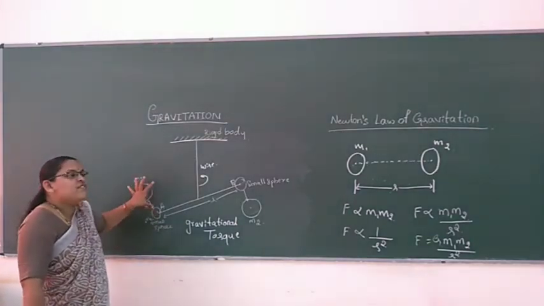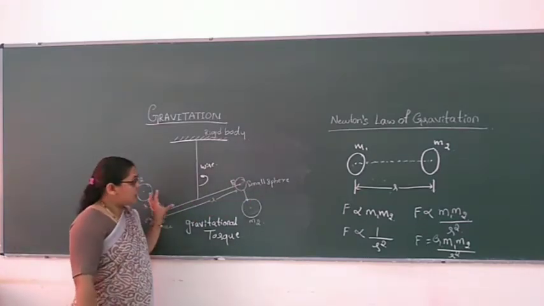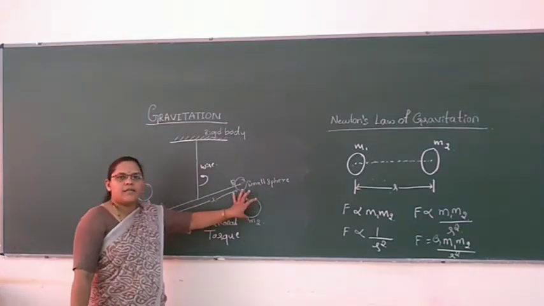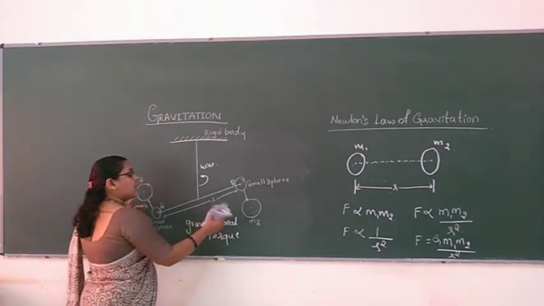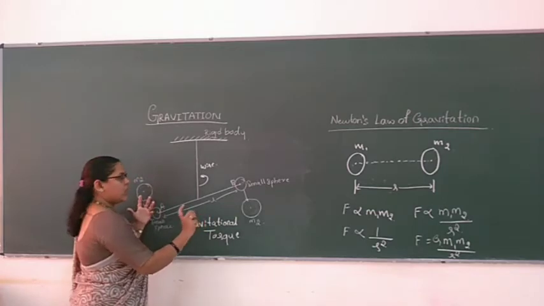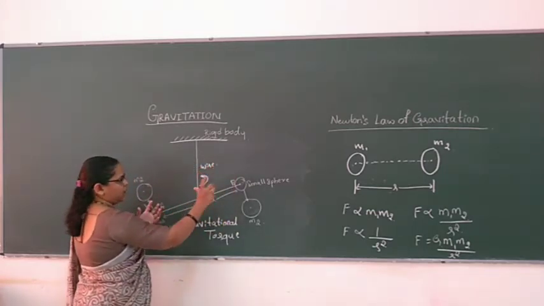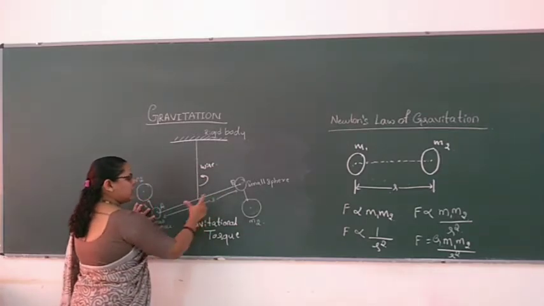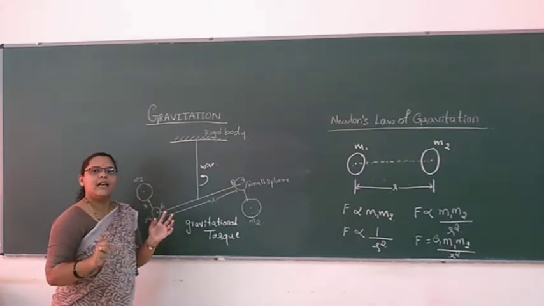But it is not only one end of the bar, it is both ends of the bar. Such an experimental setup is arranged here. So on both sides of the bar, gravitational force is taking place. So continuously this force is taking place, and this force is also taking place. So the bar started rotating on the wire as an axis.